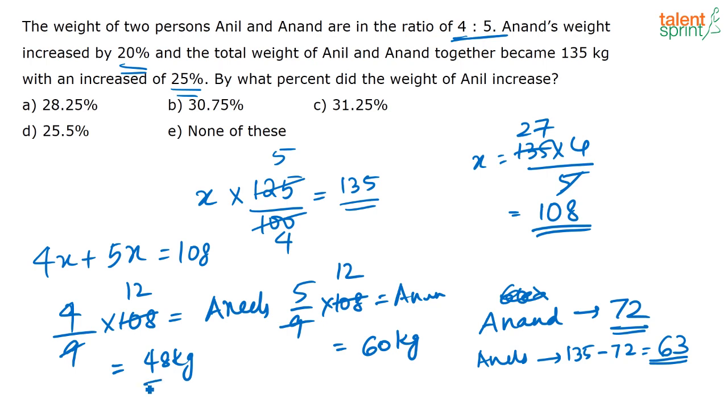Earlier Anil's weight was only 48 kg. So the percentage increase in Anil's weight is nothing but 63 minus 48 divided by 48 into 100. That is equal to 15 divided by 48 into 100, or when you solve you get it as 31.25. So the correct answer is option C. Okay. Some of you say the answer is 25% increase. How come?